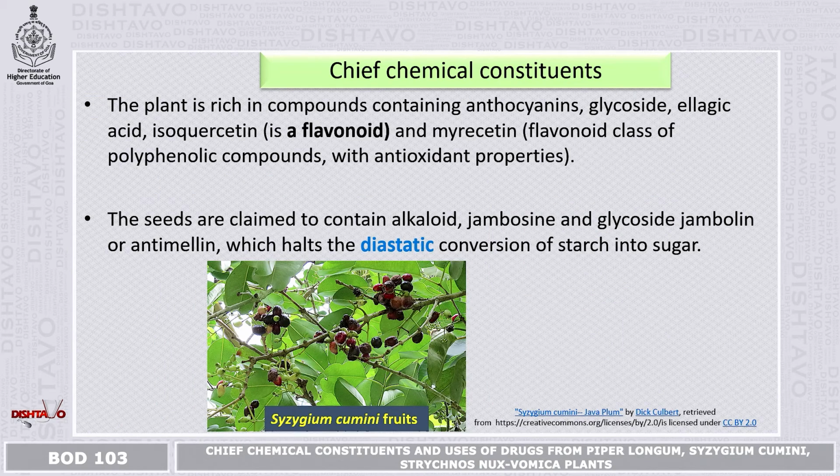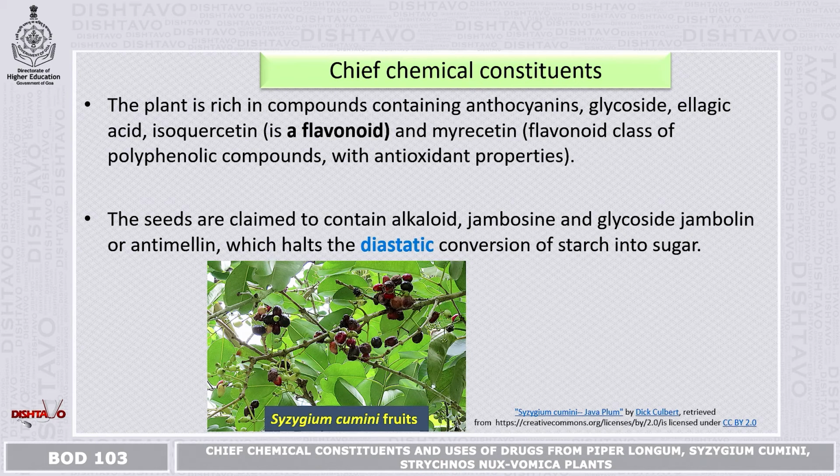Chief chemical constituents: the plant is rich in compounds containing anthocyanins, glycosides, ellagic acid, and many flavonoids, myricetin, a flavonoid class of polyphenolic compounds with antioxidant properties.